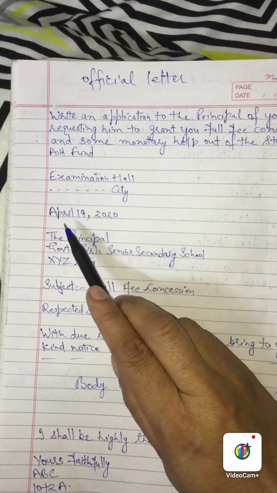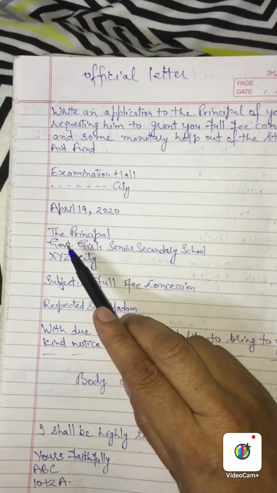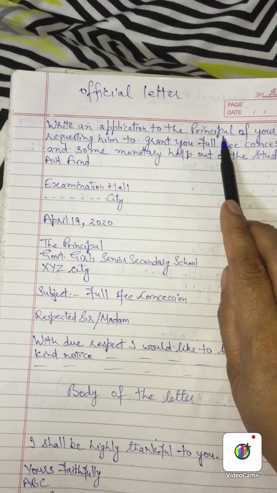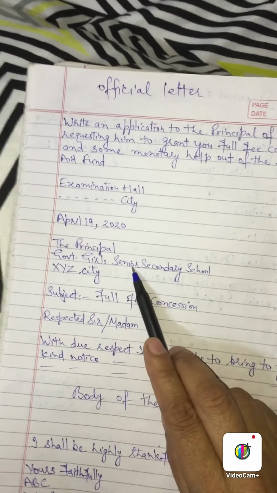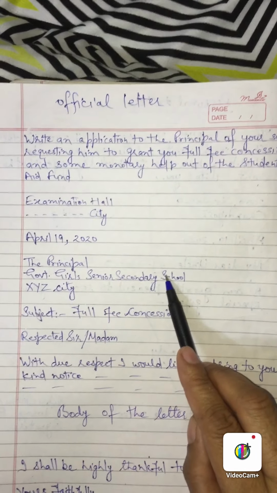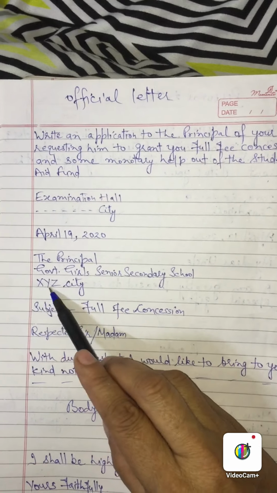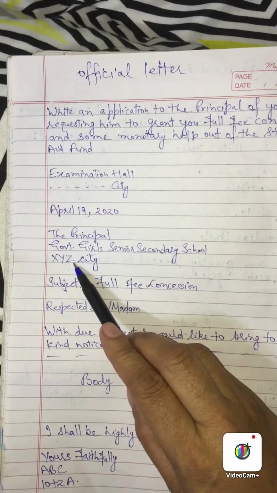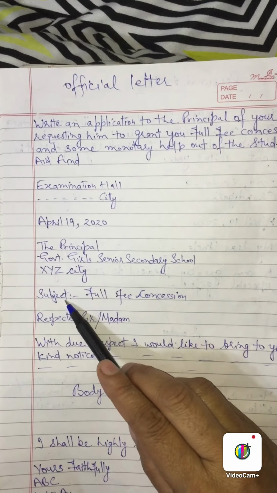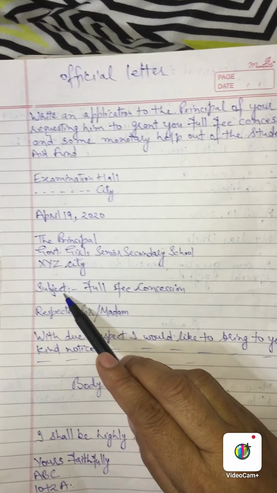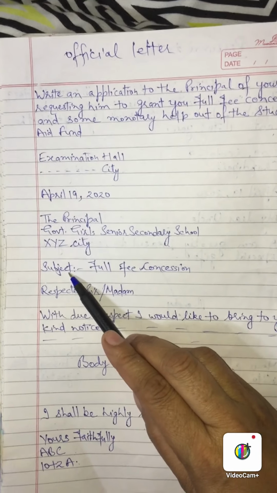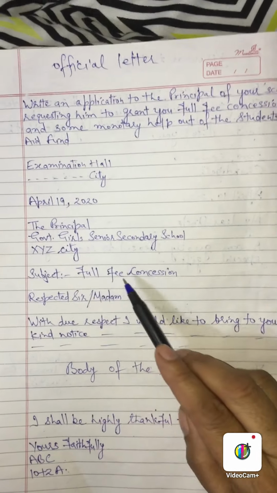Again leave a blank line, date, leave a blank line. They've already told you to write the letter to the principal. So for the principal, here we can write the name of any school. I have written Government Girls Senior Secondary School. You can write any other name also. So XYZ, because the name of the city is not given, we have to write XYZ. Leave a blank line. Then subject, as I have already told, subject is mandatory, compulsory in an official letter. So the subject is full fee concession.